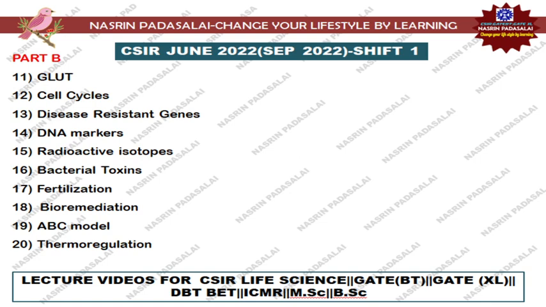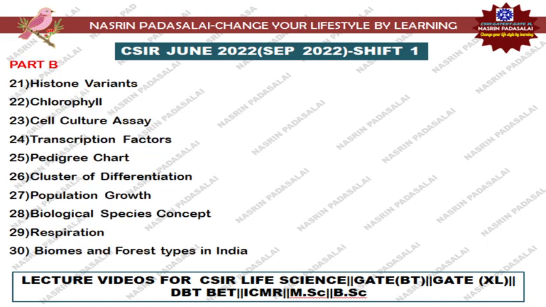Next, they were asking about the ABC model and flower mutants. Next, thermoregulation, heat acclimatization, and histone variants. This time many questions have been asked regarding histone variants and histones. Next, there were questions from chlorophyll, cell culture assays, and transcription factors. If you study the structure of transcription factors from the Pathfinder book, that is sufficient, and from the pedigree chart, questions have been asked there.